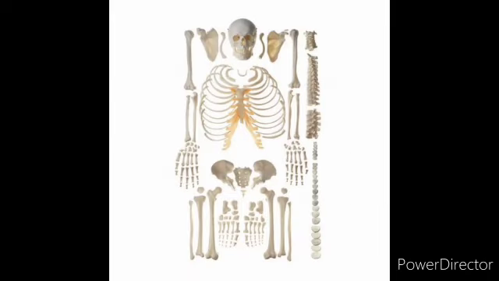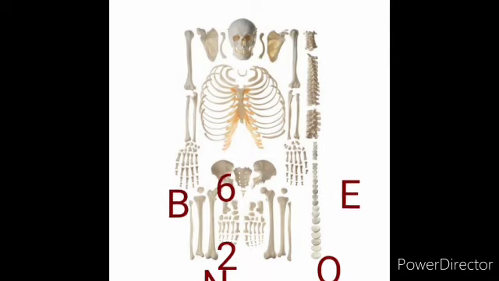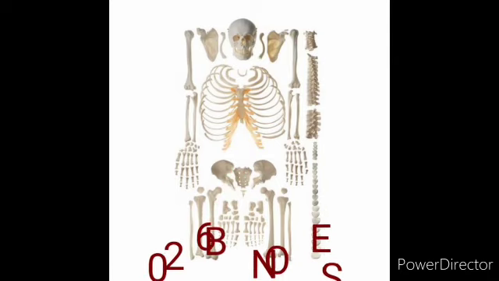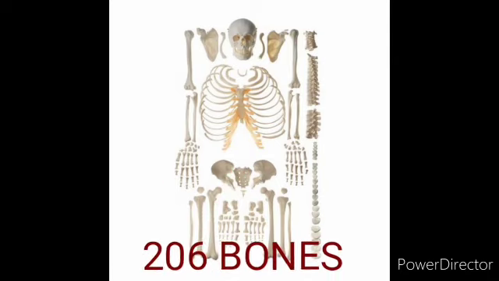How are the bones moving like that? We'll see now. Our body has more than 200 bones. The newborn baby has around 270 bones. When the baby is growing, some of the bones are merged together and the bones are reduced in number.